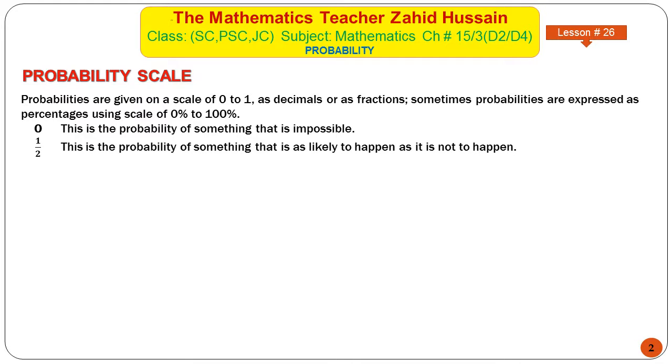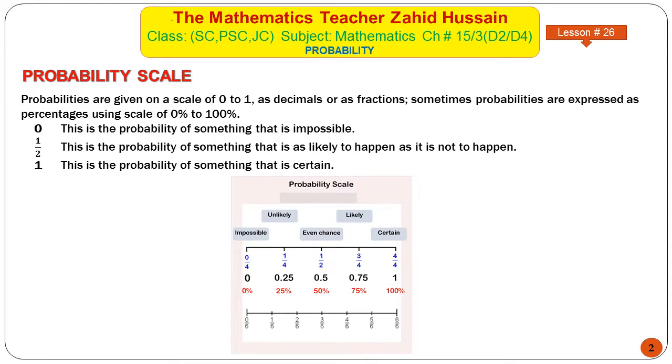1 over 2 is the probability of something that is as likely to happen as it is not to happen. 1 is the probability of something that is certain. This is the probability scale, 0 to 1. This is in fraction: 1 over 4, 1 over 2, 3 over 4, 4 over 4, 1. This is in decimal and this is in fraction.